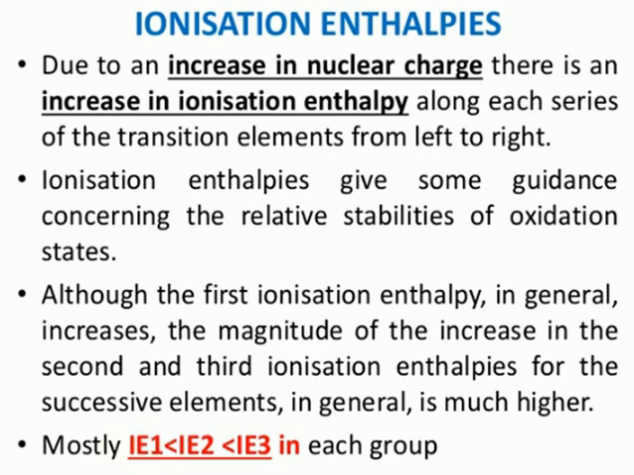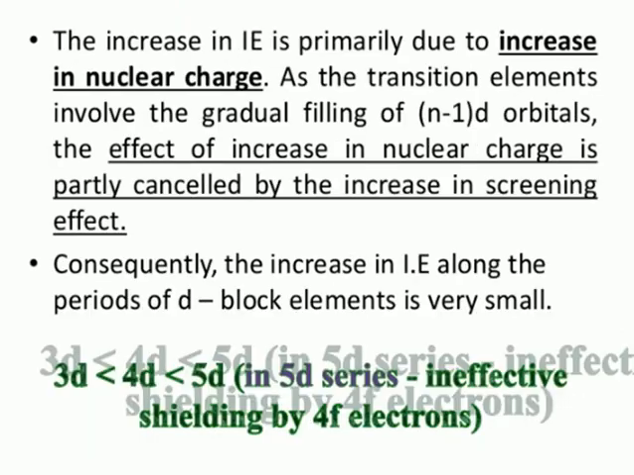The next point is here. Consider the increase in the ionization enthalpy. Why does ionization enthalpy increase? Because of the increasing effective nuclear charge. Whenever effective nuclear charge increases, ionization enthalpy also increases. As the transition elements involve the filling of the n-1 d orbital, whenever electrons are filling the n-1 d orbital, what happens? Effective nuclear charge is more, and with more effective nuclear charge, more ionization enthalpy will be there.